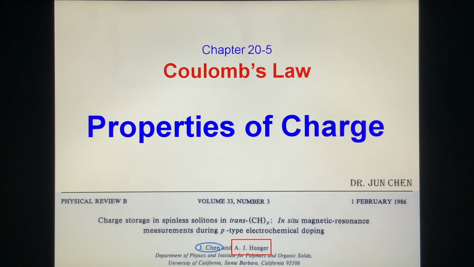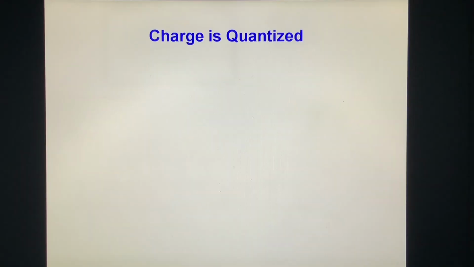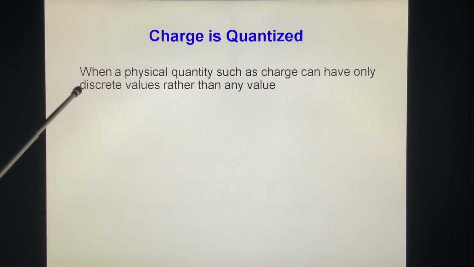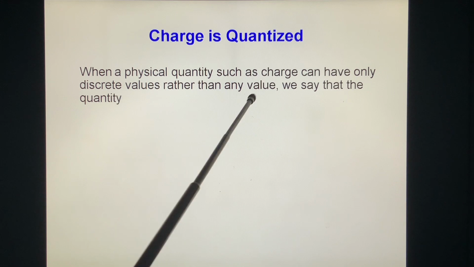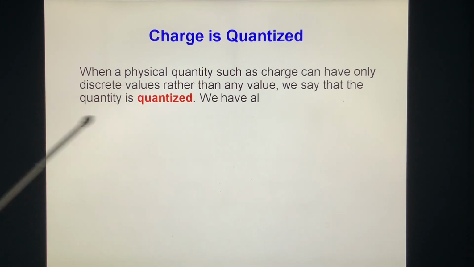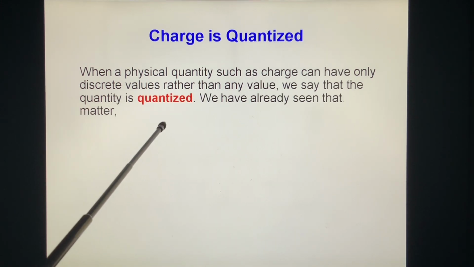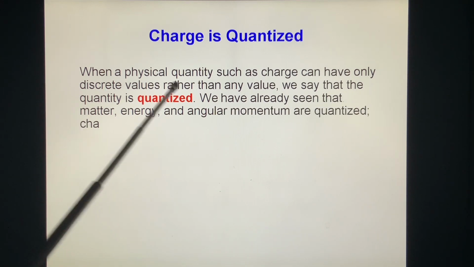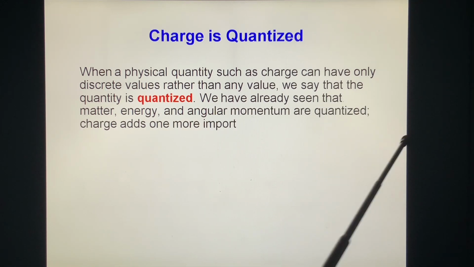Properties of charge. Charge is quantized. When a physical quantity such as charge can have only discrete values rather than any value, we say that the quantity is quantized. We have already seen that matter, energy, and angular momentum are quantized.